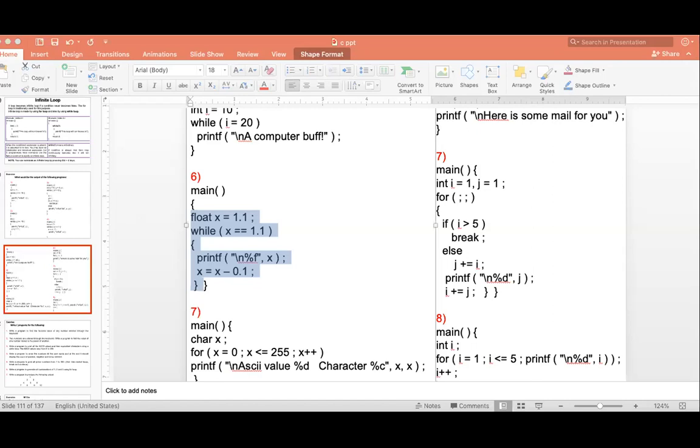How to represent 0.1? Do you know that technique? Conversion of a decimal integer to binary. What is the procedure? We divide by 2 and take the remainder. Divide by 2, take the remainder. Divide by 2, take the remainder. That is the technique for conversion of an integer to binary.